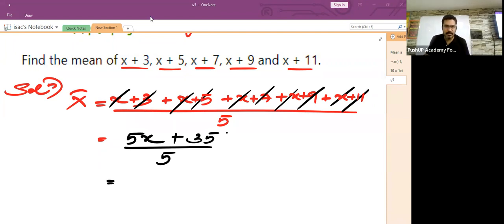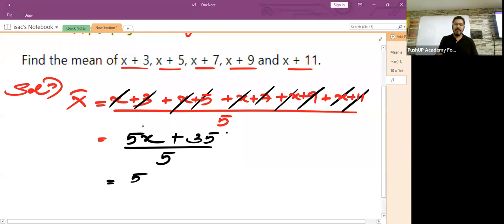Who has given me the answer? Very good. Now, is this the final way of writing the answer? I would say no. Children, if you leave the answer in this form, your teacher may deduct 1 mark. Because in mathematics, whenever there is a chance of simplification, you should always go that extra mile and simplify it. How can we further simplify this?